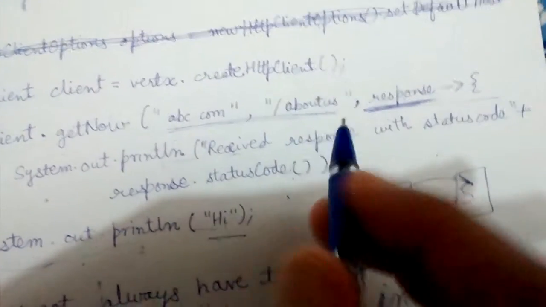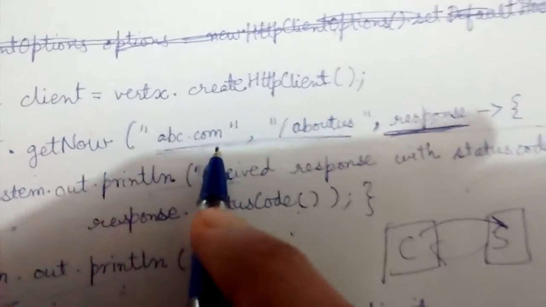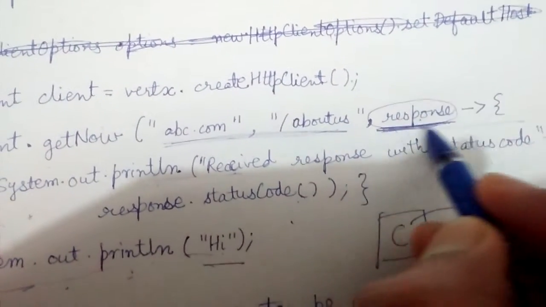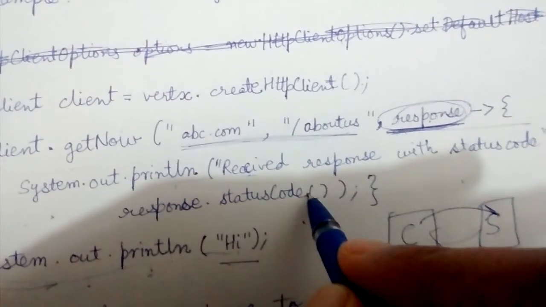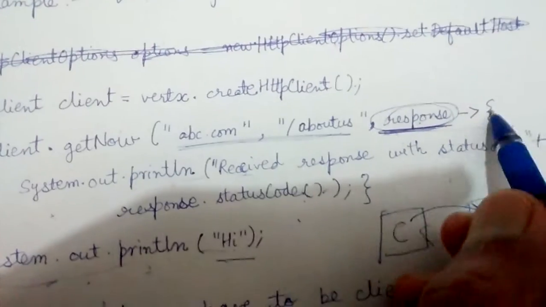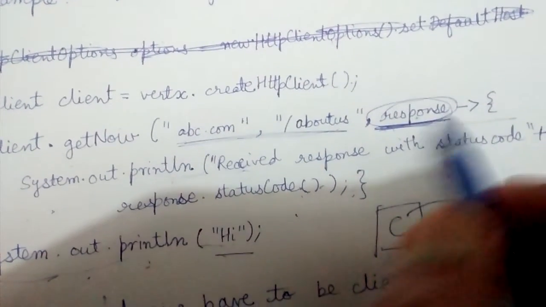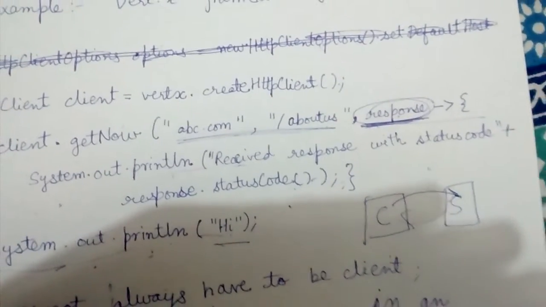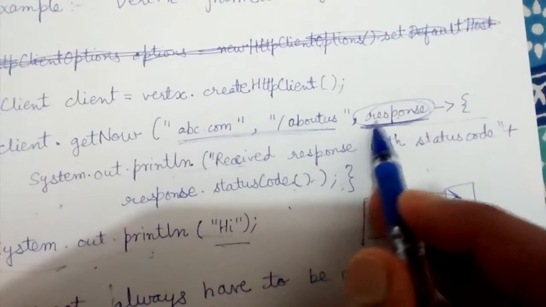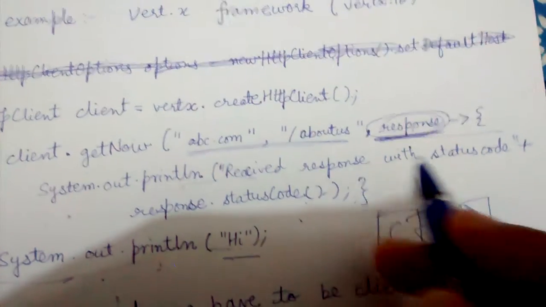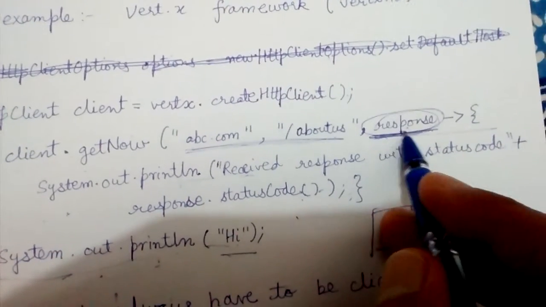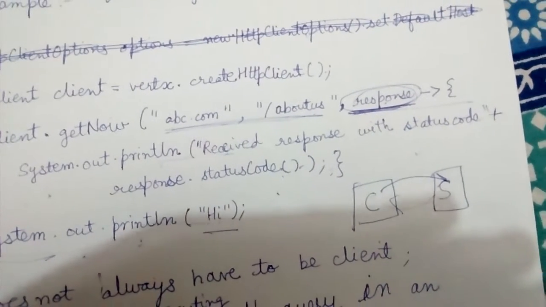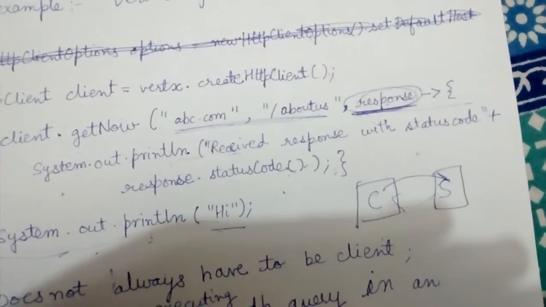Whenever the client receives a reply from the server, it will encapsulate that reply in this response object and call this method. The method body is provided here only. So these lambda expressions are just simple methods, but they don't have any name, and we also need not define their argument type. The compiler is intelligent enough to deduce the type of the argument from its use. So it looks like this.